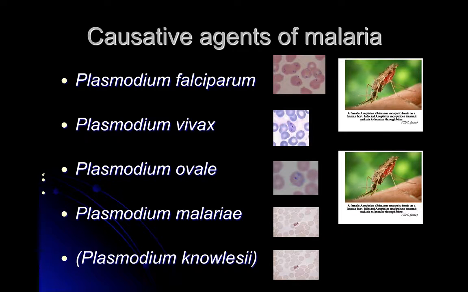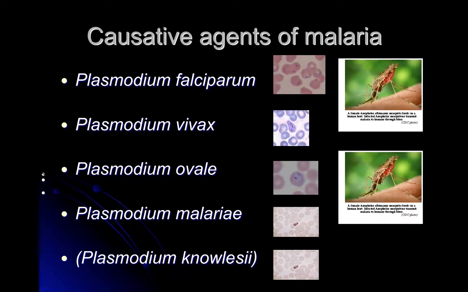Plasmodium vivax and ovale are interesting because they can form a relapsing type of malaria, even after patients have been treated for the blood phase. Plasmodium malariae can cause malaria, but generally is less severe. And Plasmodium knowlesi is known as monkey malaria because it's not really a human pathogen. However, certain cases have been described in parts of Southeast Asia.